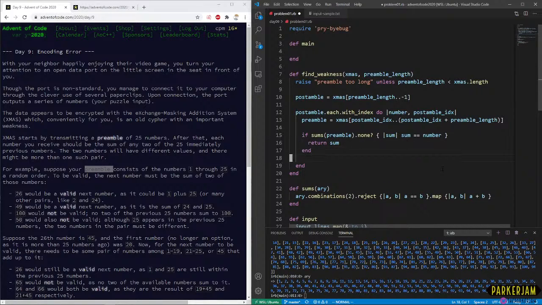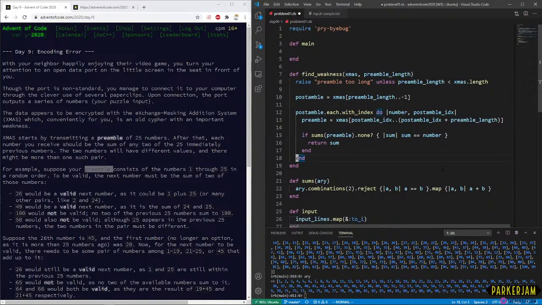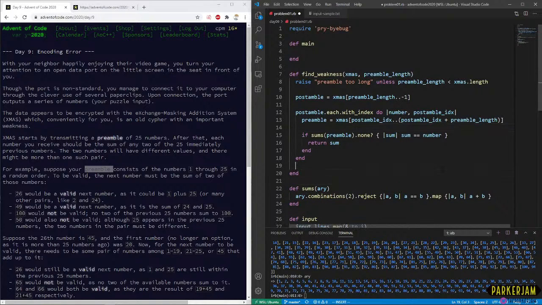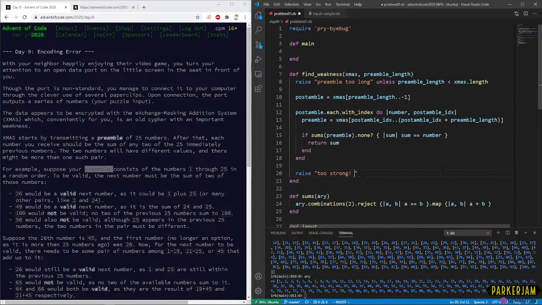If so, that's our number. That's our girl. That's our dealio. And let's raise at the end. Too strong, not weak. So if we get to the end, there's no weaknesses. So we just get sad and we say, "Wow, what? There's no weaknesses. I'm very sad about this happenstance." Okay, so let's find weakness.